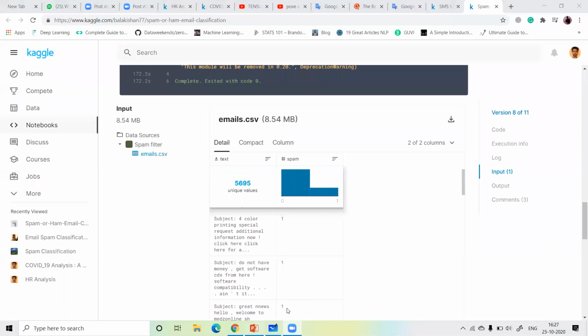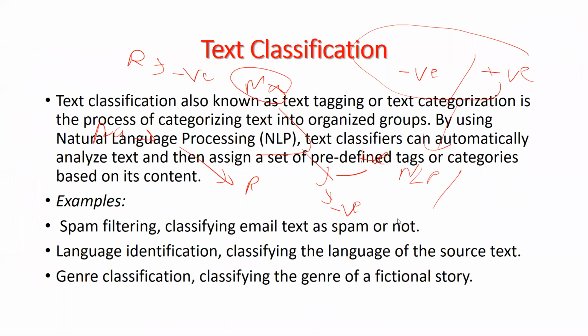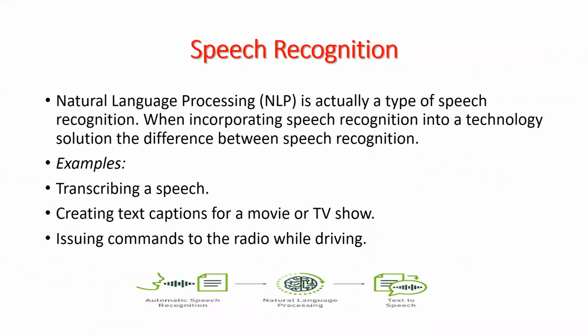Okay. So next, speech recognition. NLP is actually a type of speech recognition, when you encode speech recognition into a technology solution. For example, transcribing speech from Hindi to English, English to any other language like Russian, or creating a text caption for a movie. This is our automatic speech recognition system.